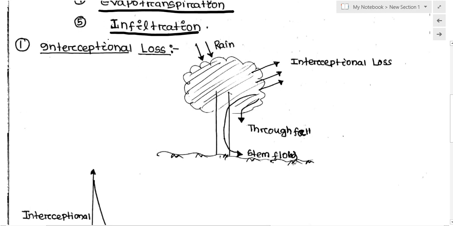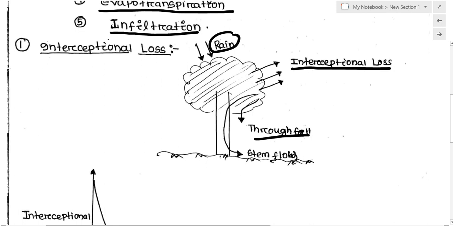This is the rain falling onto a tall object like this tree, and the part of the rain which is not collected on the ground and is lost directly to the atmosphere is called interceptional loss. There is another term called throughfall. Throughfall is the part of the rain which flows through the branches of the tree. Stemflow is the part of the rain which flows down the stem of the tree.